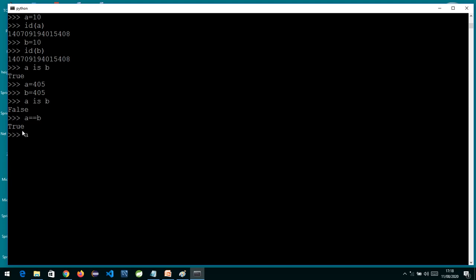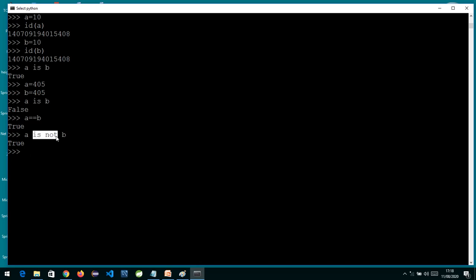Similarly, we can also check A is not B, so whether A and B are separate or not. Now A and B are both separate, so it will return true. So is and is not are the two identity operators which we can use. Is is used to check whether both have the same references, and is not is used to check whether both have separate references. Okay, so these are my identity operators.